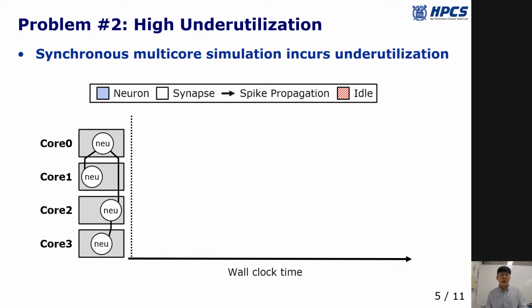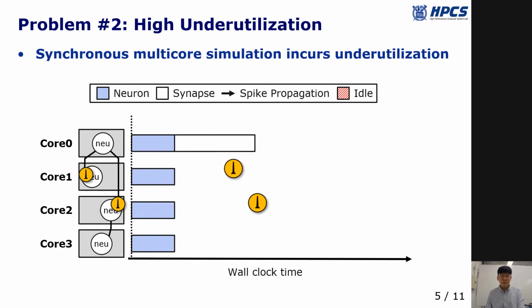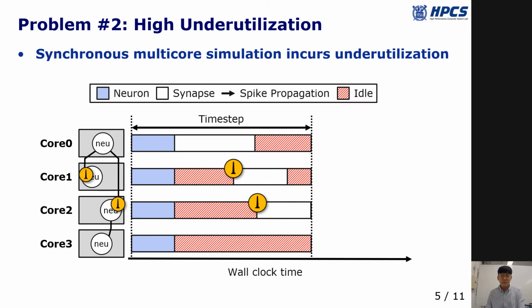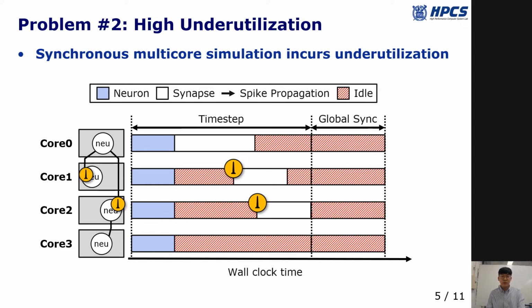Second, the time-precise simulator suffers from high underutilization due to the frequent synchronizations among the cores. For each time step, the core updates the neurons and synapses. As the cores synchronously simulate the time steps, some cores suffer from idle cycles due to the load imbalance. Also, the global synchronization introduces extra idle cycles, waiting for the handshake among the cores.